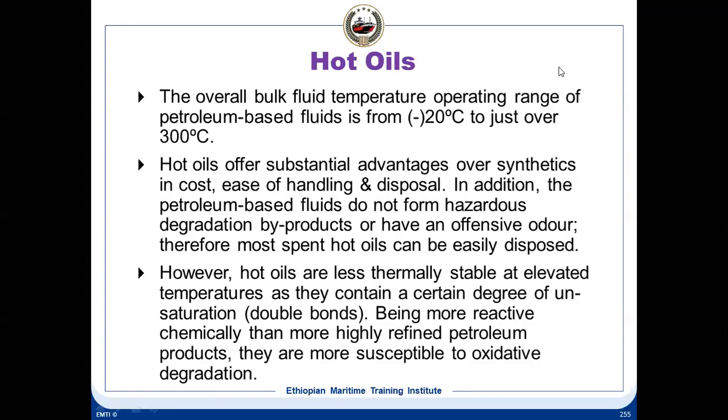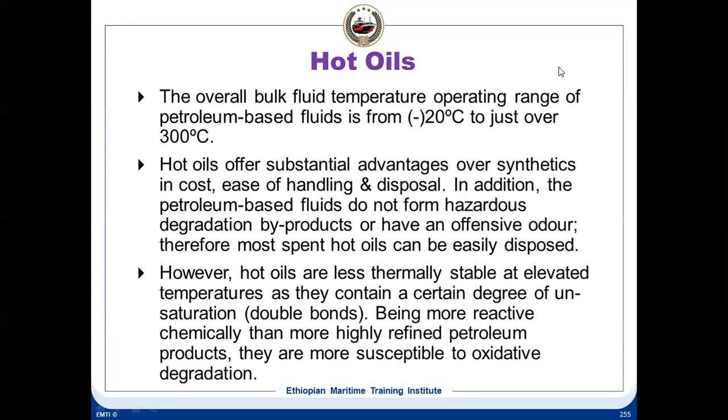Hot oil is completely crude oil based, so the disposal would be easier compared to something man-made. In addition, the petroleum-based fluids do not form hazardous degradation byproducts or have an offensive odor, and therefore most spent hot oils can be disposed of easily.